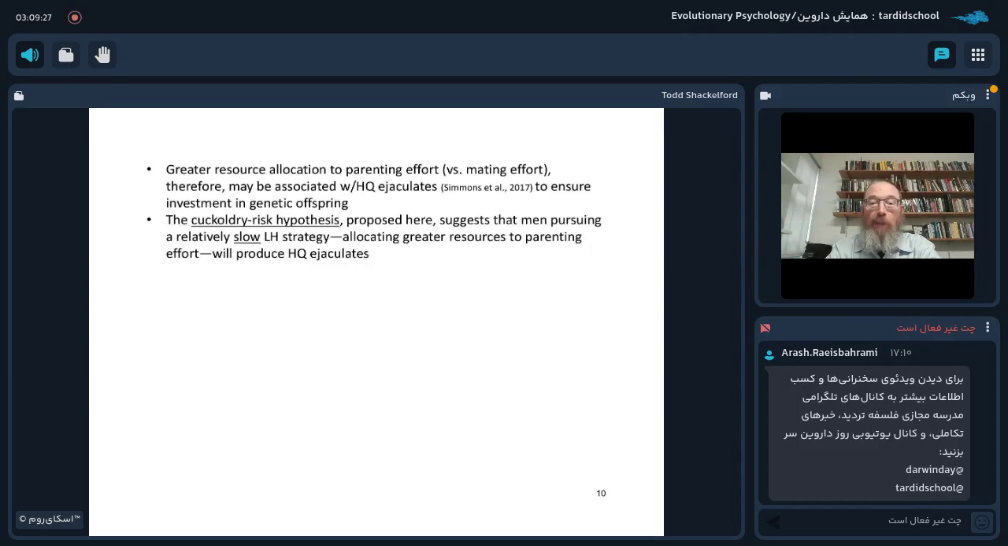This cuckoldry risk hypothesis proposed here suggests that men pursuing a relatively slow life history strategy, that is, allocating greater resources to parenting effort, will produce higher quality ejaculates.